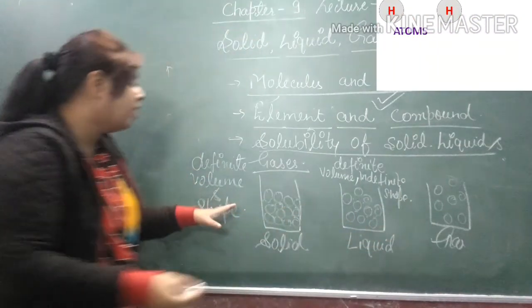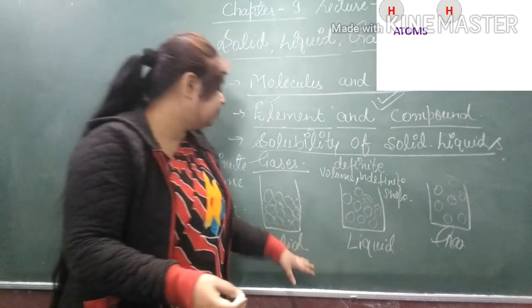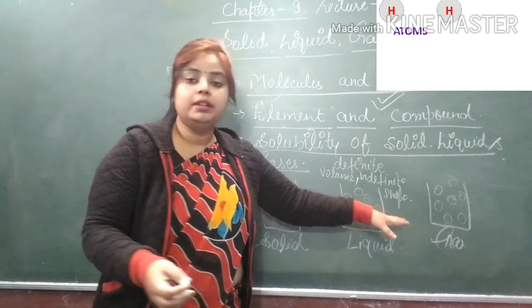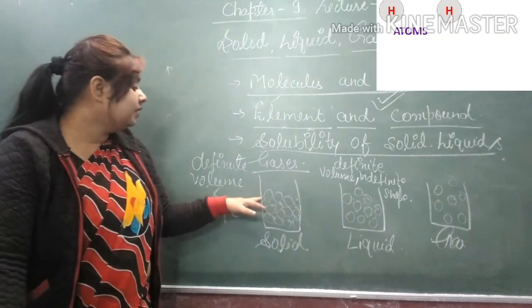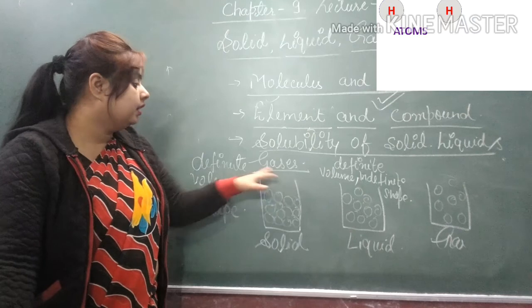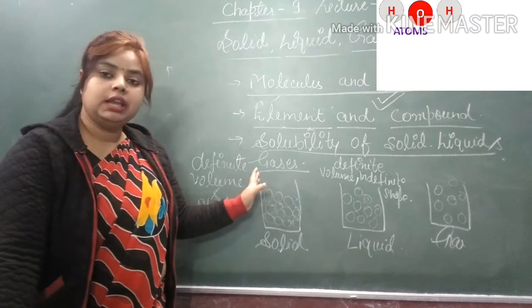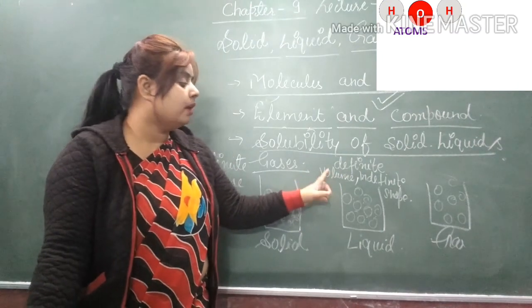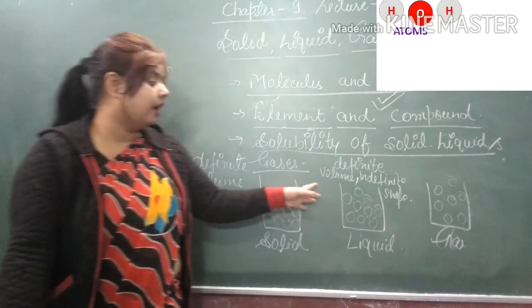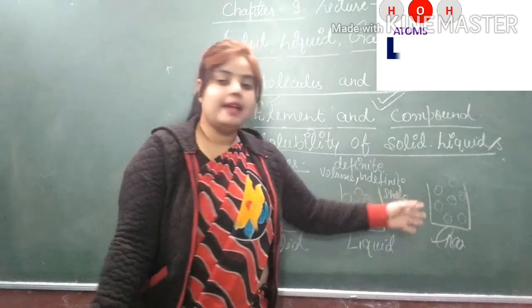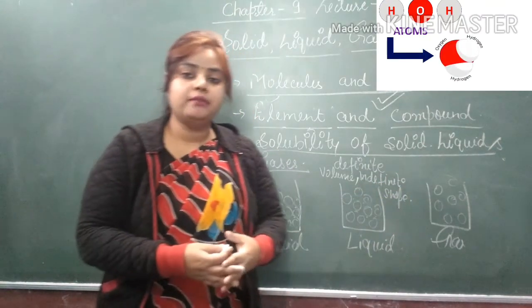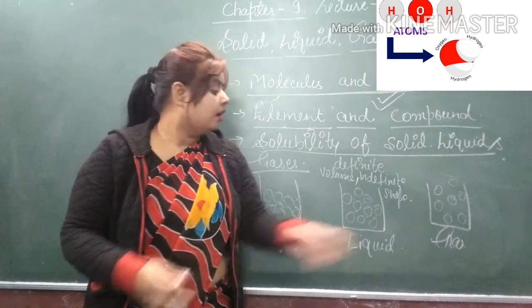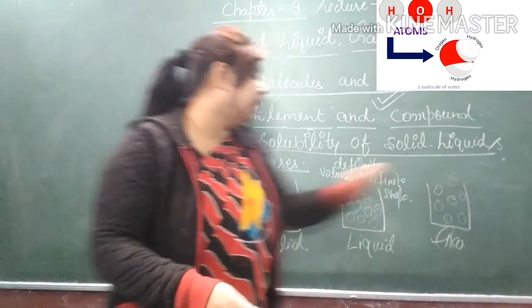So what is the main difference between solid, liquid and gas? Solids have definite volume and shape, but liquids have definite volume but don't have a definite shape, and gases don't have a definite volume and a definite shape.